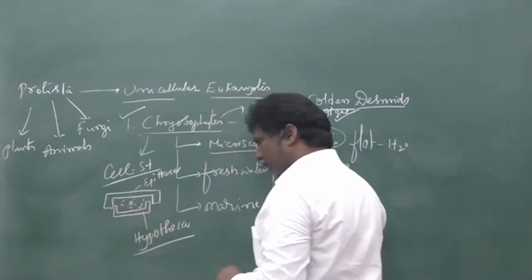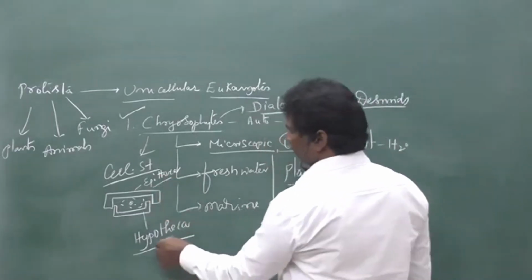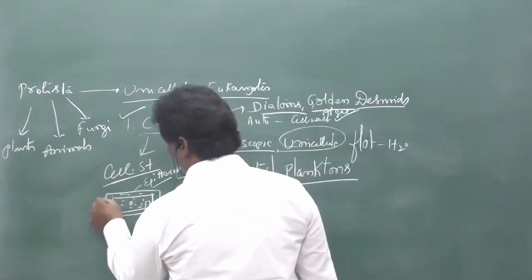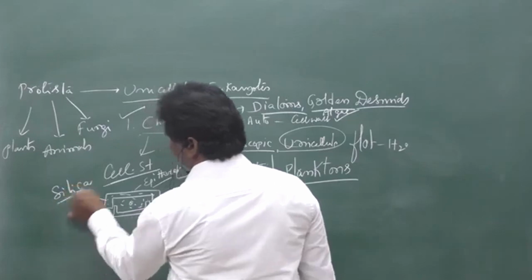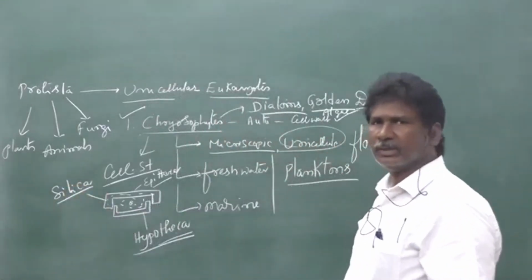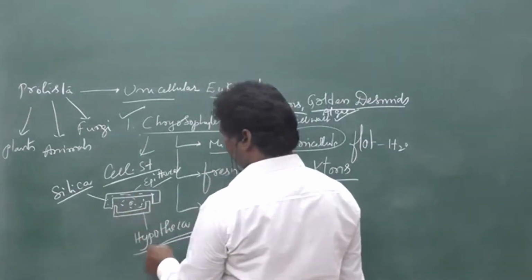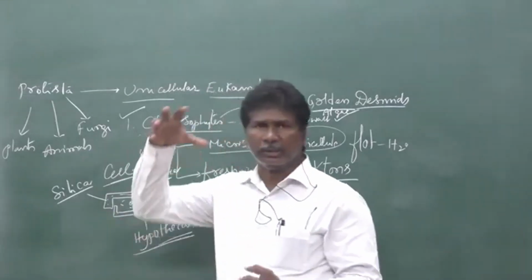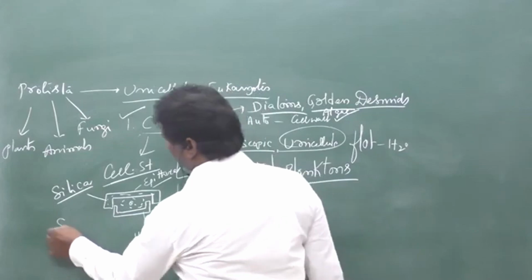Unicellular, uninucleate. The cell wall contains silica crystals. The hypotheca fits into the epitheca, just like a soap box.